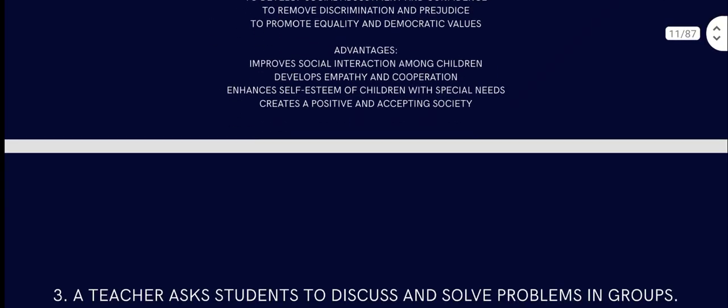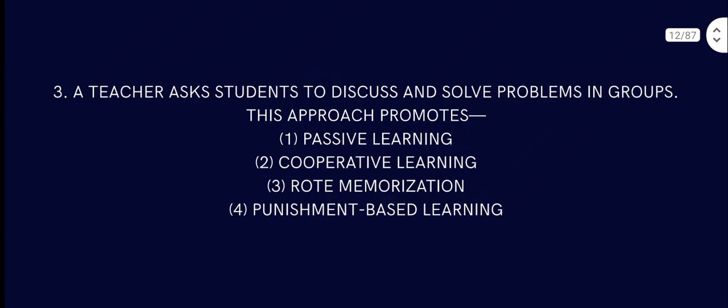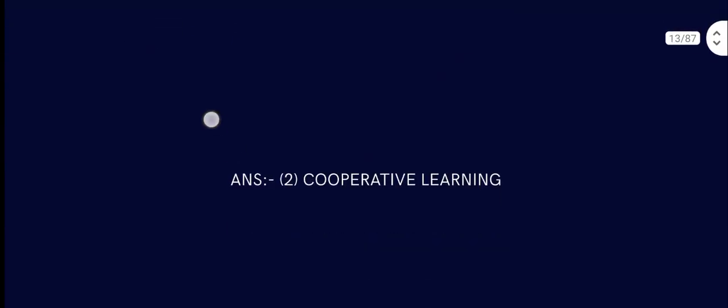It's pretty much self-explanatory. These are very helpful. Inclusive education. Sometimes an inclusive classroom is tough, maybe hard for the teacher, but for the student ultimately it's very useful and helpful. Question number 3. A teacher asks students to discuss and solve problems in groups. This approach promotes what? Passive learning, cooperative learning, rote memorization, or punishment-based learning. So clearly, when you are in a group and trying to solve them, it's cooperative learning. So the answer is cooperative learning.